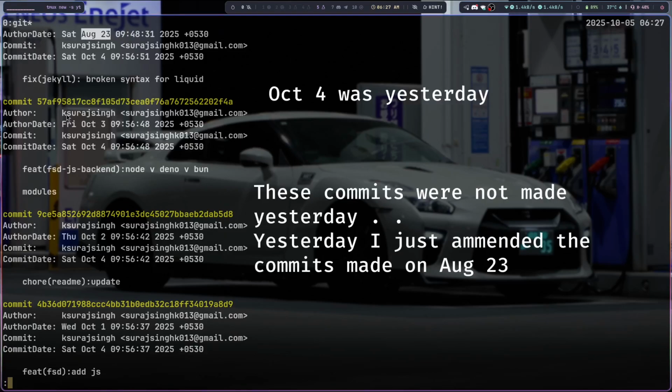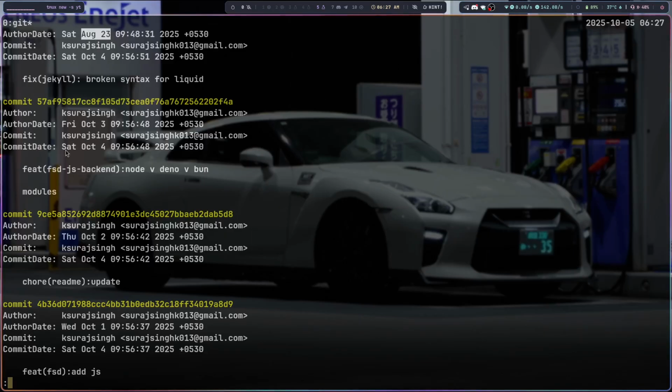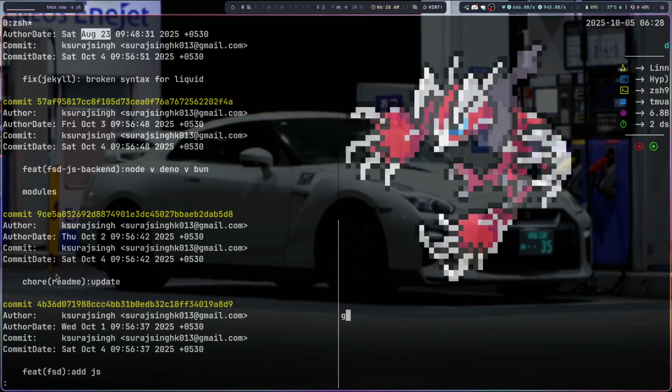This is not something that I intended. I thought the commit date would remain the same, and only the author date would change. But every commit you make is taken into this commit date track, and that is being considered. So even when you do git commit --date, this is taken as a modification, as an amendment. When you do this, it's recorded.